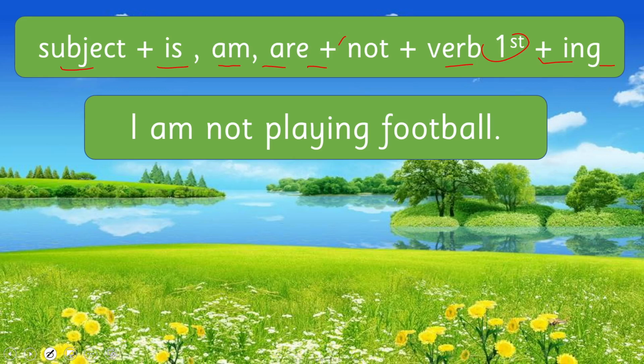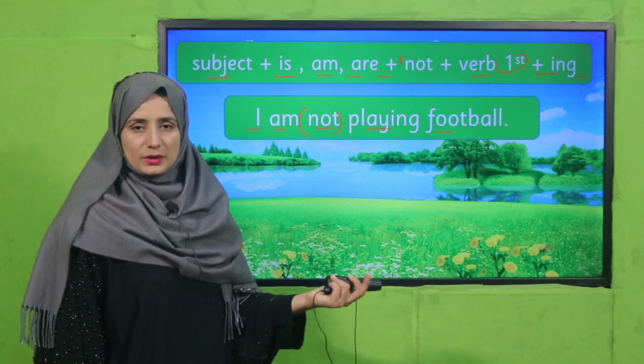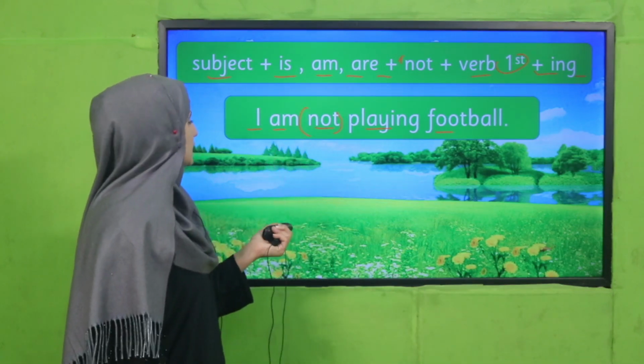So you can see that not comes after the helping verb and before the main verb. Is it clear? See, I am not playing football. Now it is negating something, and this not shows that this is a negative sentence. When we negate something, we say that we are not doing that. So this structure is called a negative sentence.